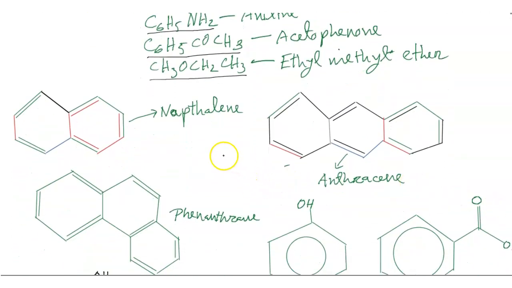And now we are discussing benzene. This diagram is called naphthalene. Double benzene is called naphthalene. Triple benzene is called anthracene.